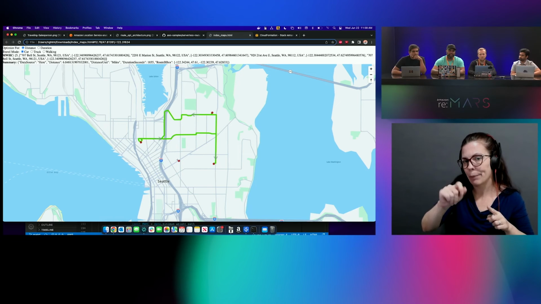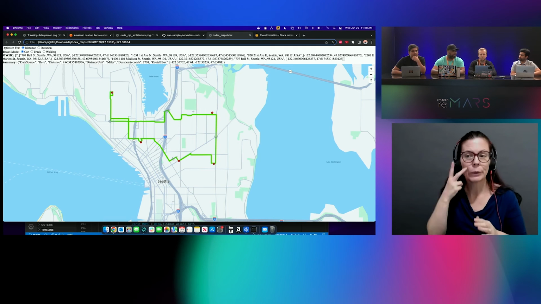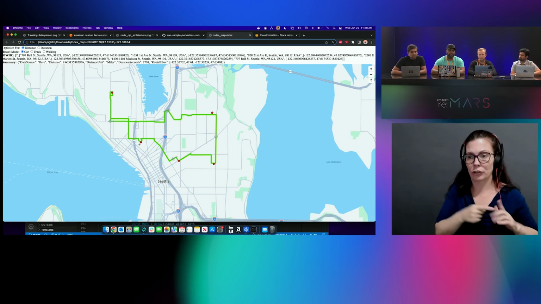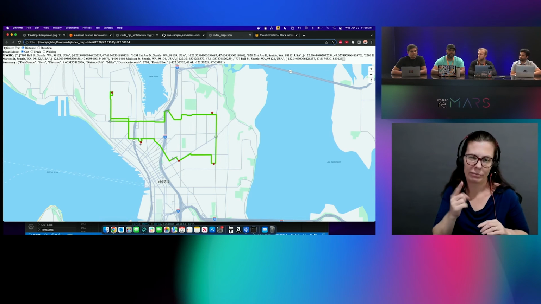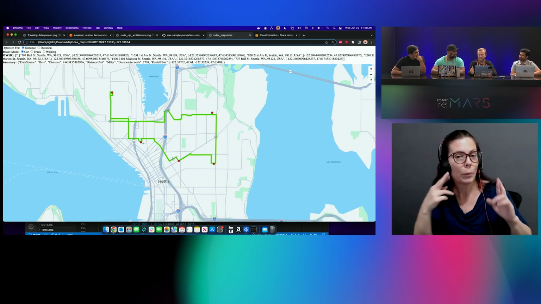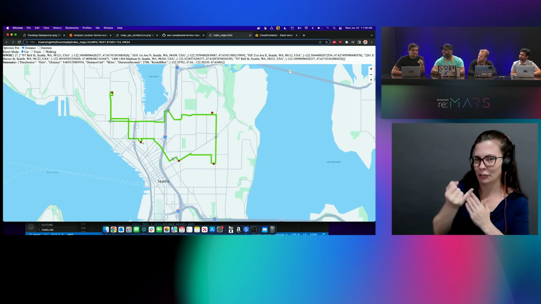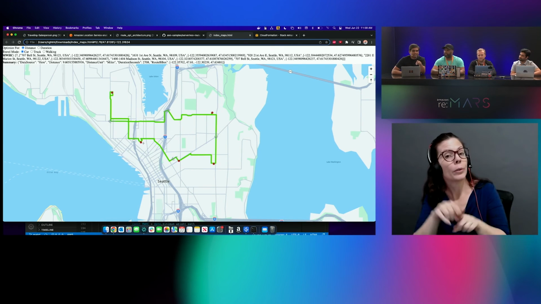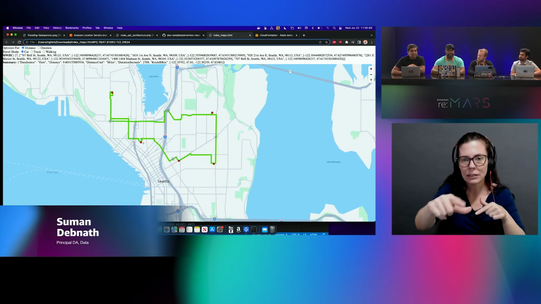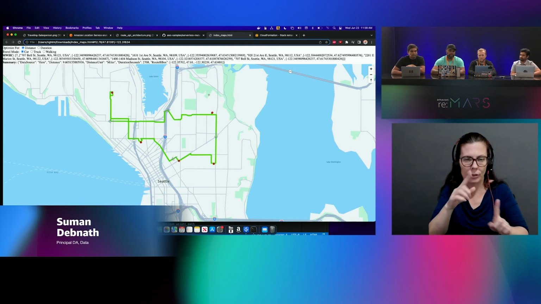So as I continue to select points, you can see the geometry will change. And the route is always starting at this point because that was the first selection, and being returned to that point as well. One of the things we're hoping to see from the open source community is to get some better labels. That's one of the first projects I'm hoping to add to this. And these floating numbers in the list, I guess it's a longitude and latitude, right? The location points that we can get, and we can use that for other things as well on top of it if you want to build something.